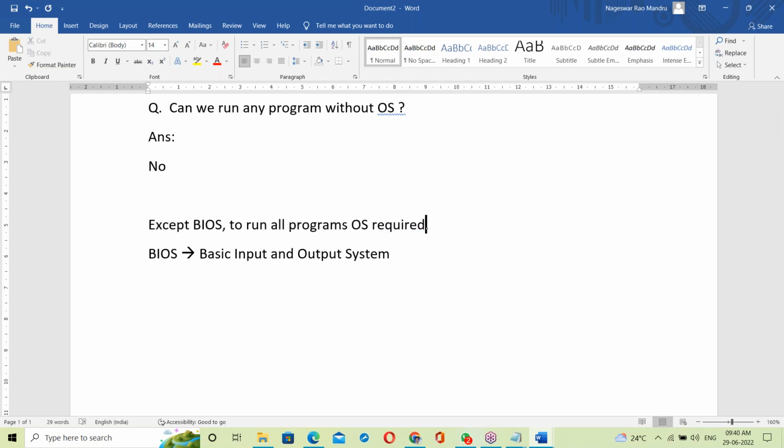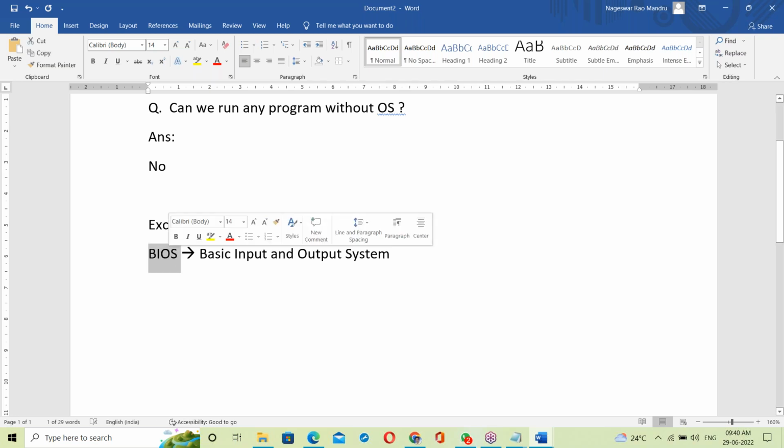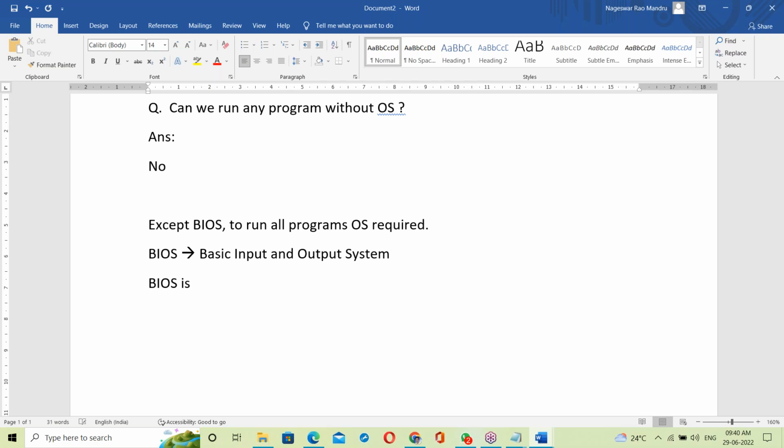If you don't have OS, no computer. So for BIOS, OS is not required. BIOS is a hardware program. It's a chip level program.